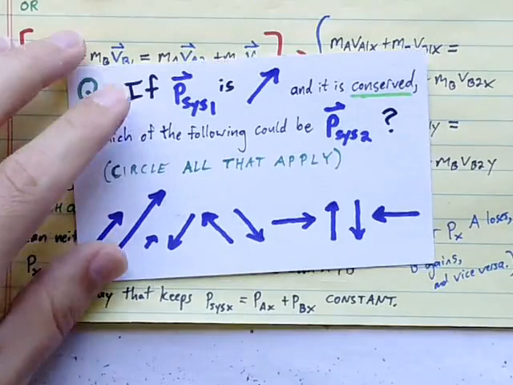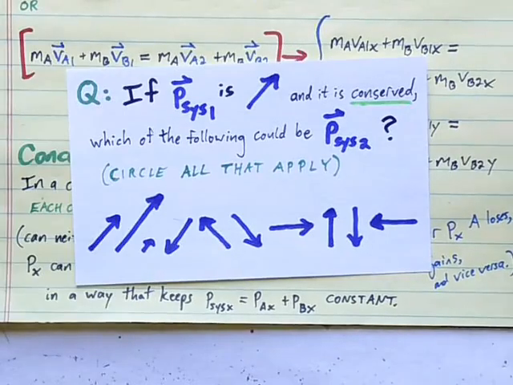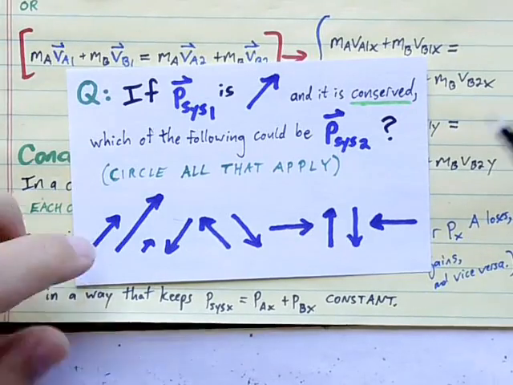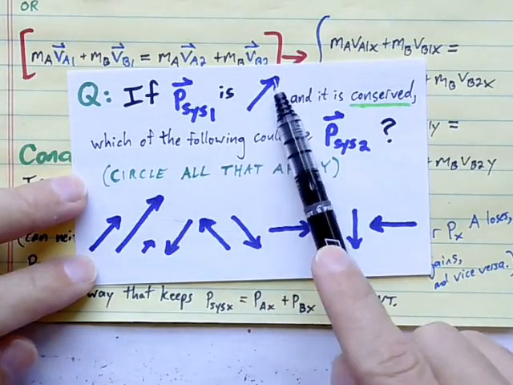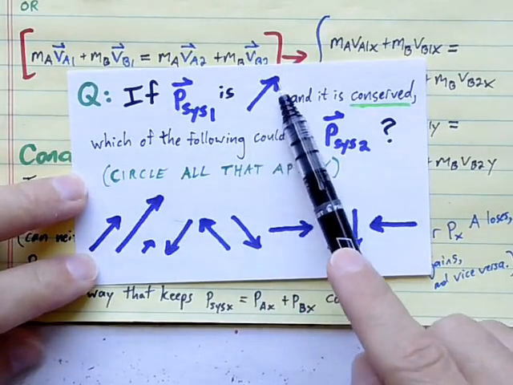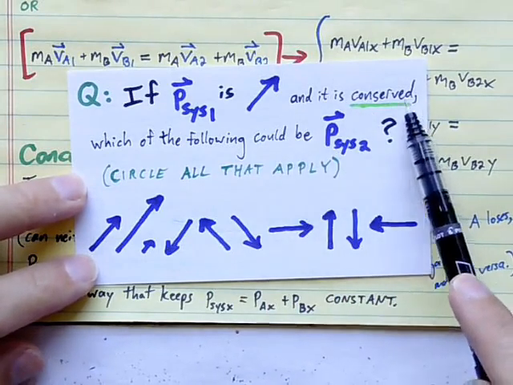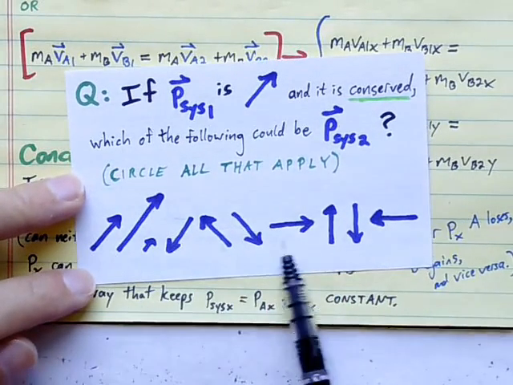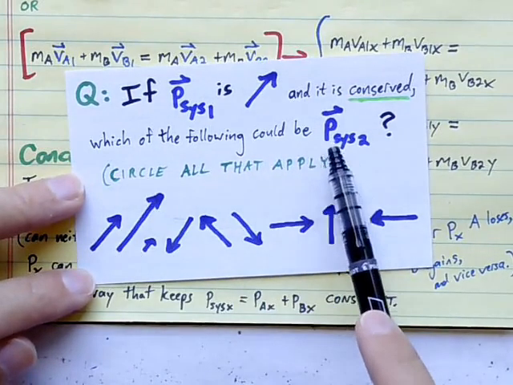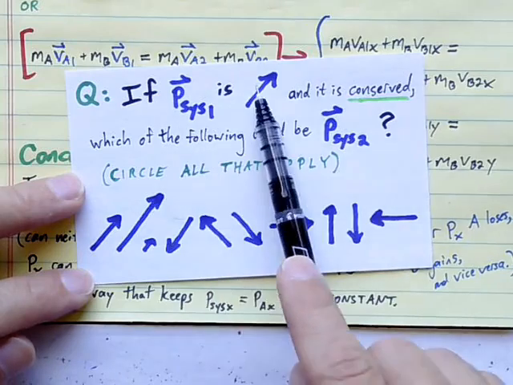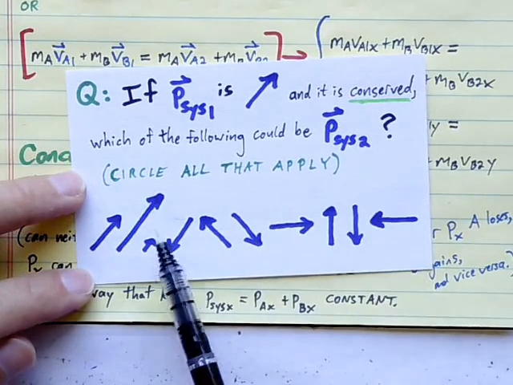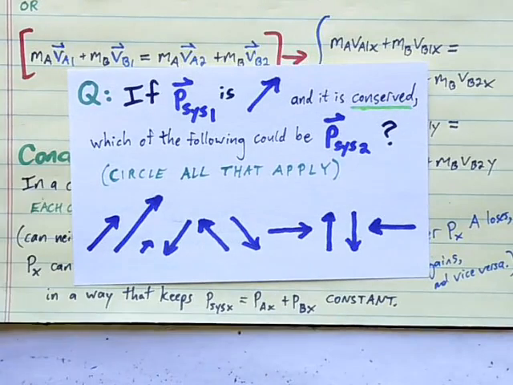So here's a question that I'm going to ask you to think about. I'm going to ask you to pause the video in a moment, come up with your answer. Question is, if the initial momentum of a system is given by this vector, so this magnitude in this direction, and it is being conserved, then which of the following, of this list of vectors here, could be the final momentum of the system, say after a collision occurs? If this is the initial momentum and it's being conserved, which of these could possibly be the final momentum of the system? Please circle all that apply, all possibilities. Pause the video now.